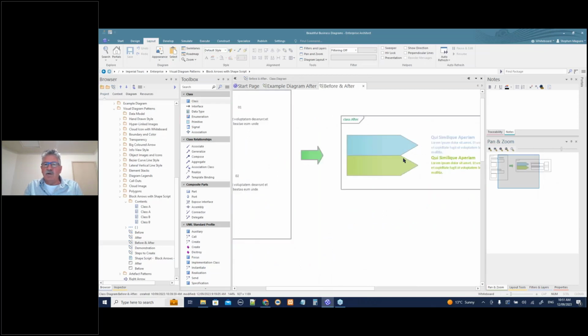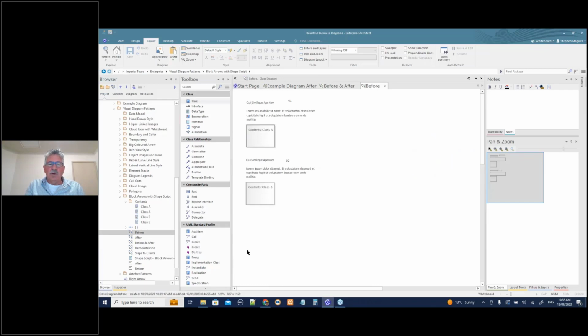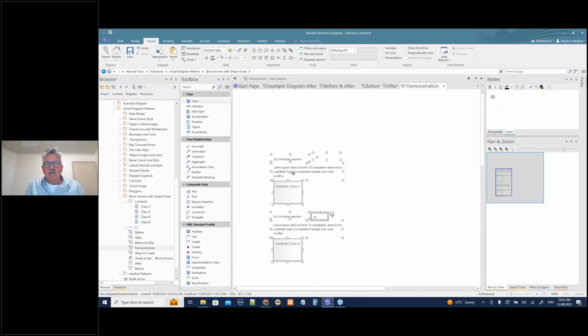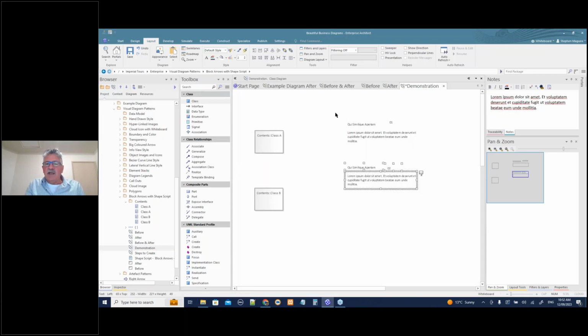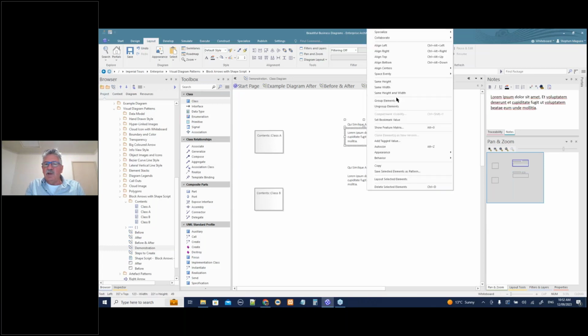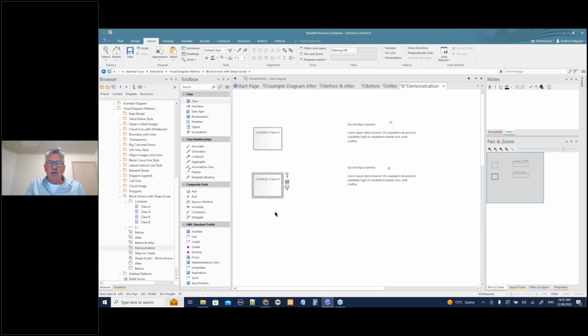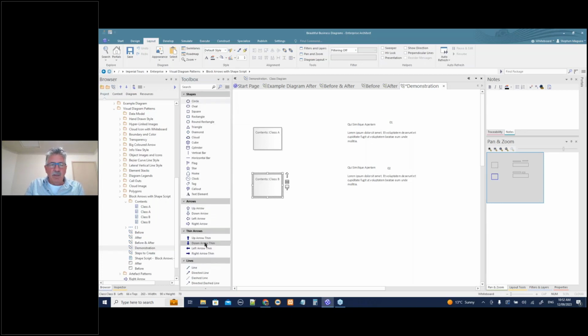So let's go back to our before and after. How do we do this? Let's go to before, and this is what we had before. Just a lot of stuff on a diagram, not very interesting to show your audience. But let's say, okay, how do we do this? Let's move some of this stuff over to the side for a bit. Multi-selecting everything, I can group those elements as well. I can right mouse click and say group the elements together. I don't want to do that at the moment because I'm going to move them. How do I do this block arrow thing? Now, it's not available from the whiteboard. If I look at the whiteboard palette, the block arrow isn't there.